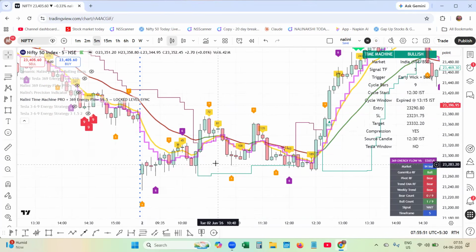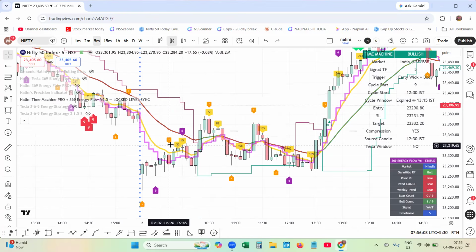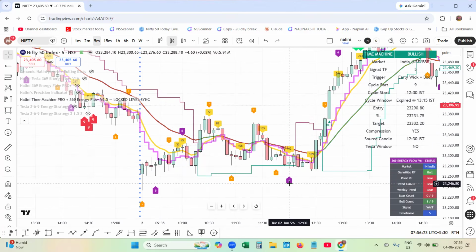Time has passed. And if you see, I have coded for energy. The energy should build, it should move. If the whistle is blowing, energy is releasing, then energy should release from 3 to 6, 6 to 9. It goes from 3 to 6 and again stagnates. 3 is coming down, again 3 is coming, 3 to 3. Here, finally, you can see in this area, it again comes to 3 and energy momentum builds towards the downside.